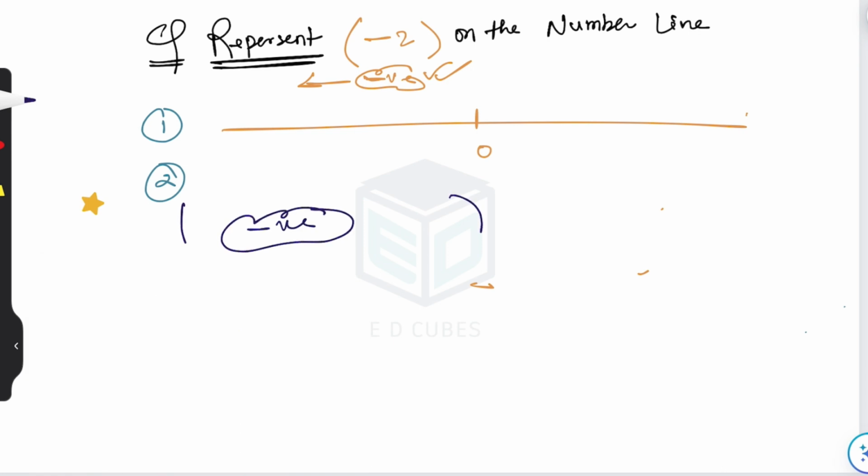Negative. So, -2 will be occupying its place in the negative zone or in the place of the negative integers. Now, one step will reach to -1. And the next step will be reaching to -2. Clear? So, this is how we represent the numbers, integral numbers or integers, on the number lines. Clear?